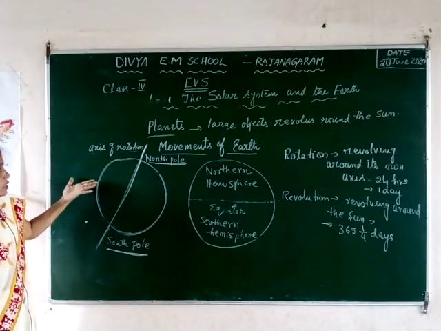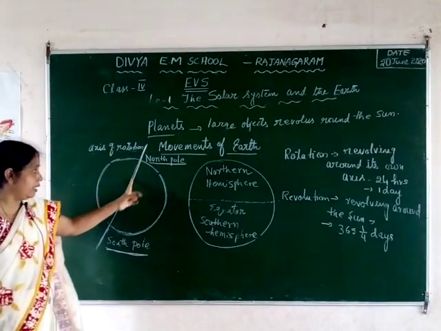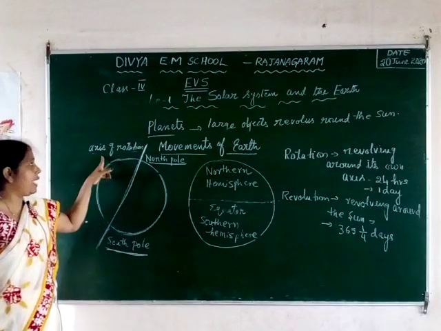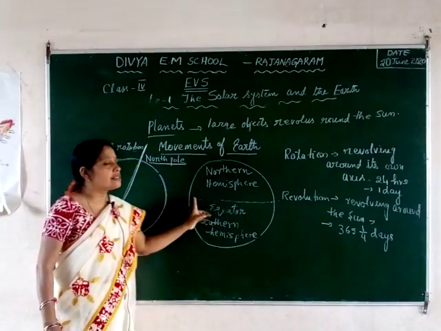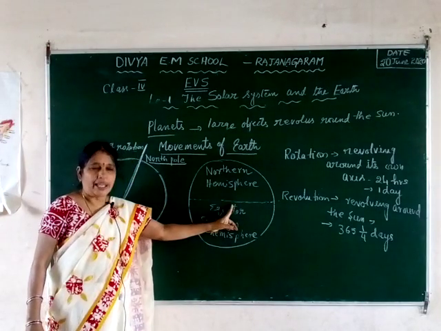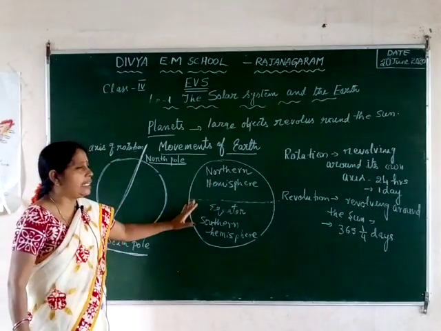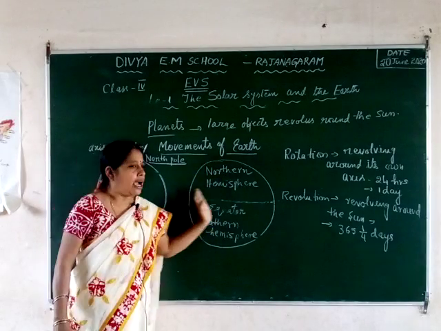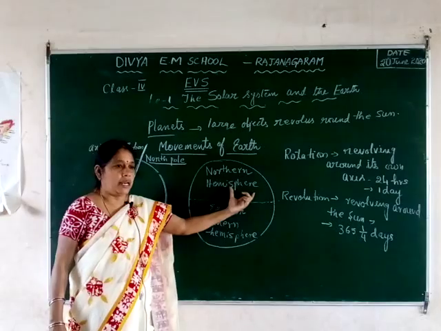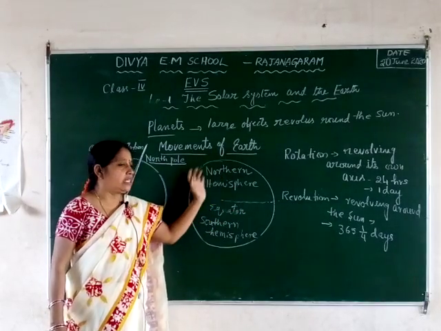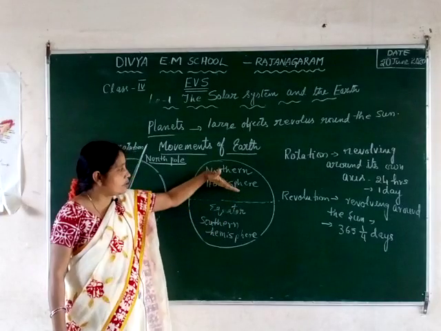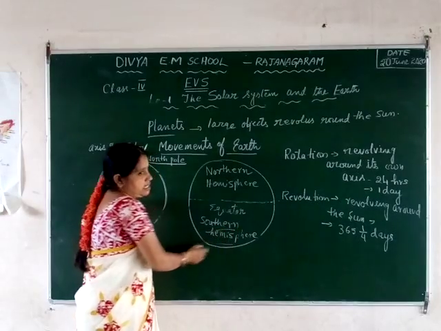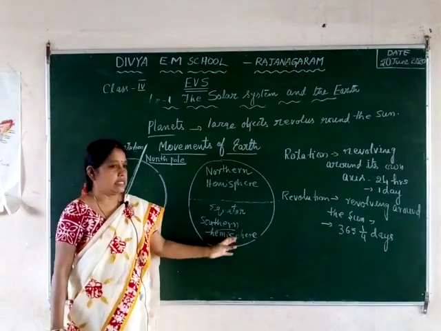So we have two new words. Axis of rotation: a line on which the earth rotates around itself. And we have an imaginary line which we cannot see, but can imagine, which divides the earth into two equal halves. One part is not smaller, another part is not larger, exactly half. That's why it is called hemisphere. Hemi means half. Sphere means the shape of the earth is round like a sphere. So the topmost part is called the northern hemisphere and the bottom one is called the southern hemisphere. Why? Because we know this is the north direction and this is the south direction.